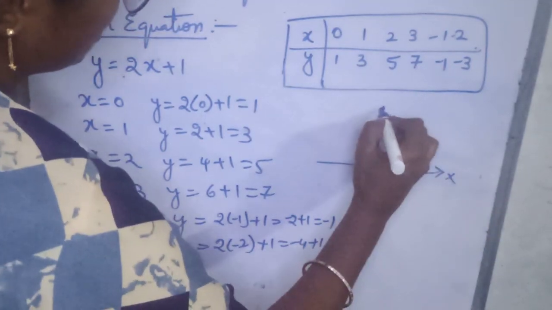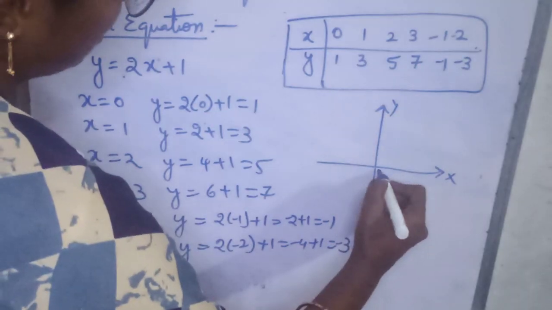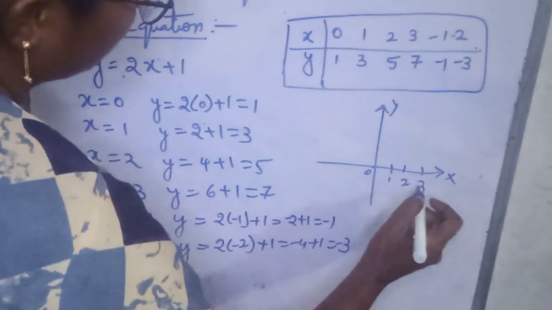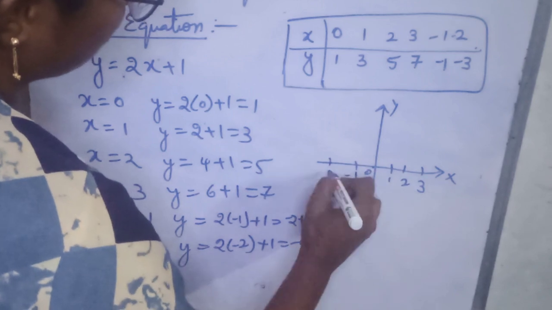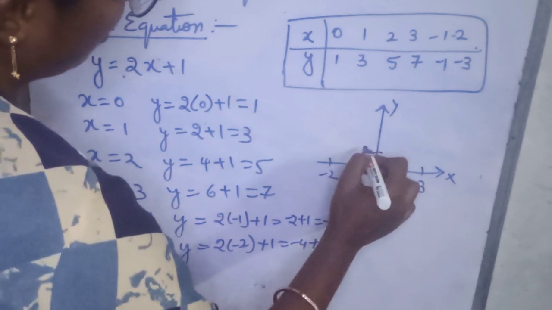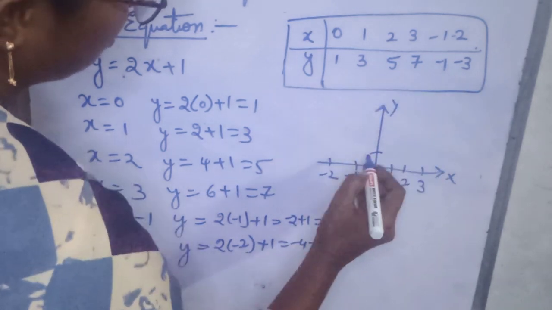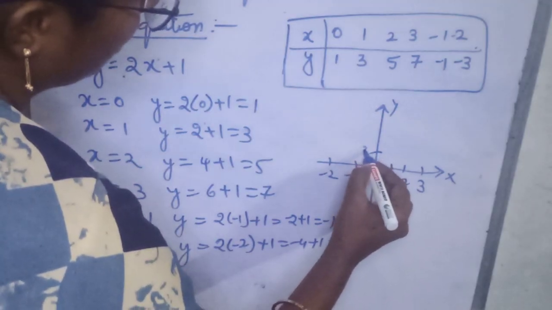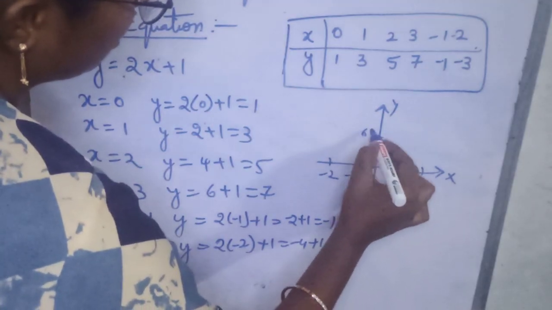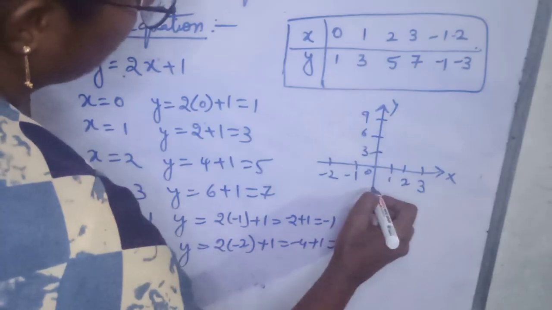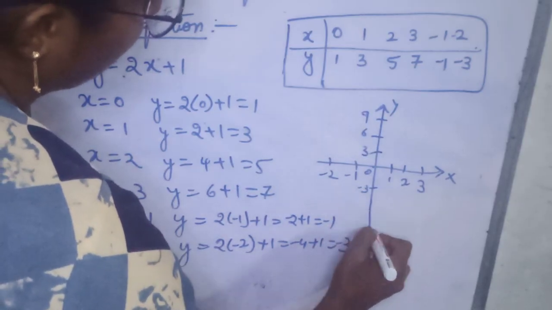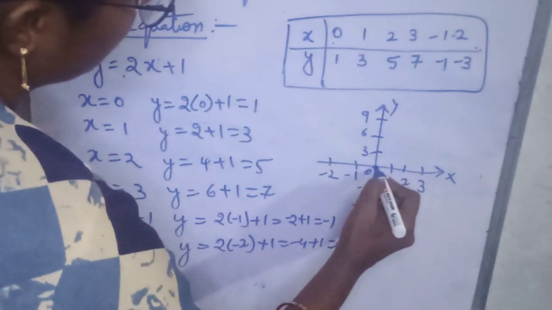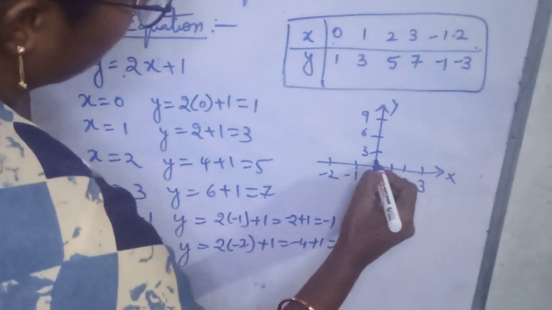This is the x-axis and this is the y-axis. 0, 1, 2, 3, minus 1, minus 2. Y values are ranging, so you can take 3, 6, 9, like that. For x is equal to 0, y is 1.